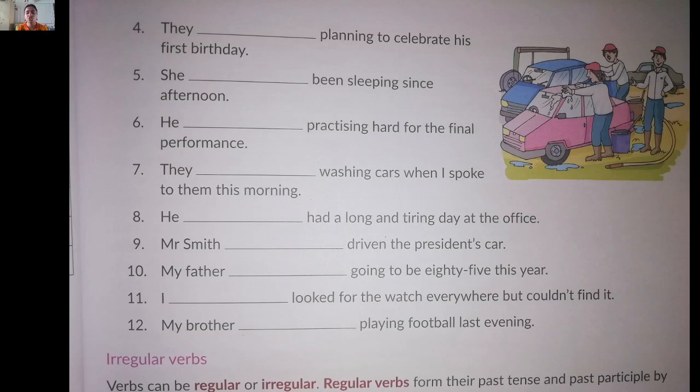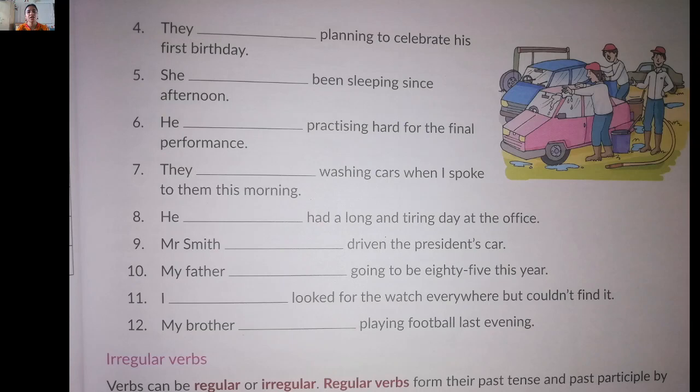In fifth, she is singular, so she has been sleeping since afternoon. In sixth, he is. You can apply is and was. He is and he was. He is practicing hard for the final performance.